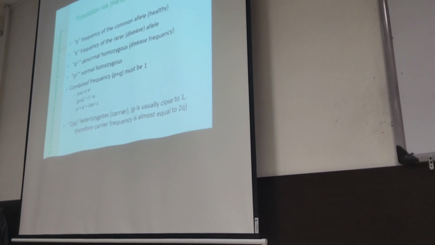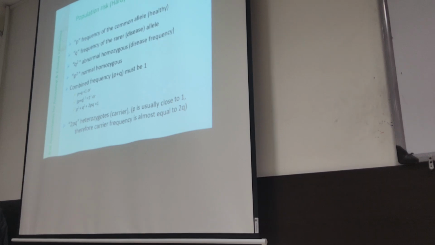We use Hardy-Weinberg equilibrium. You know about it? In this equilibrium, P is the frequency of the common allele, or healthy allele, in that population. Q is the frequency of the rare allele, or disease allele. Q to the power of 2 is the abnormal homozygote, or disease frequency.